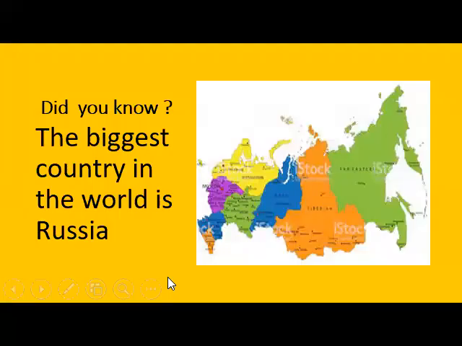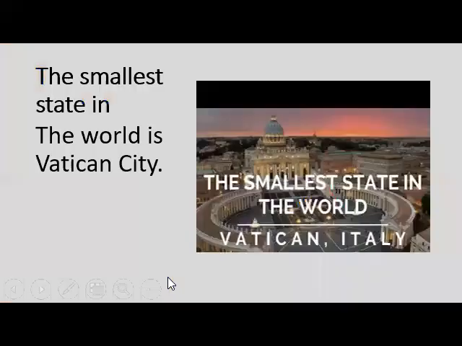Okay, did you know the biggest country in the world is Russia? Yes, the biggest country in the world is Russia. Okay, the smallest state in the world is Vatican City. It is in Europe.